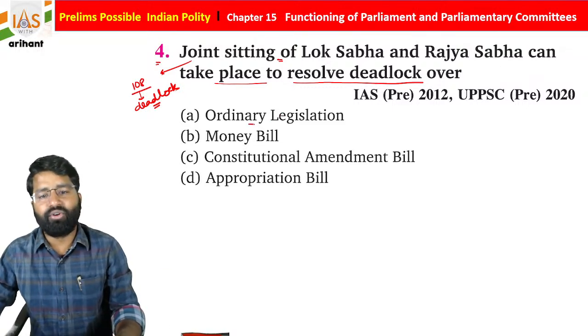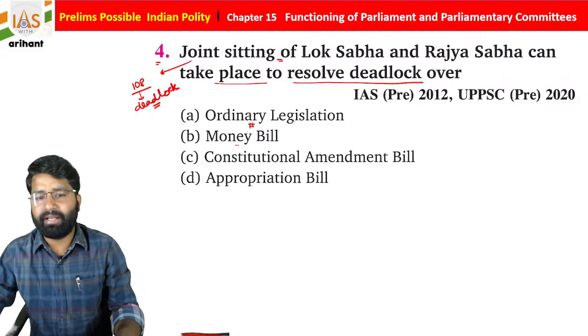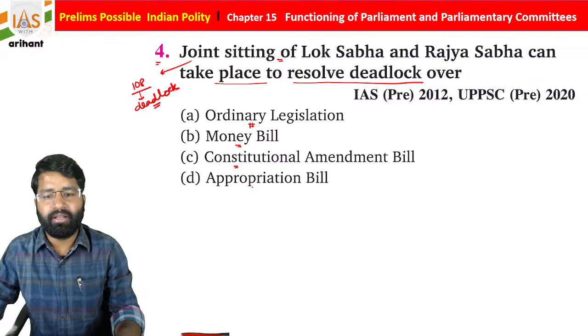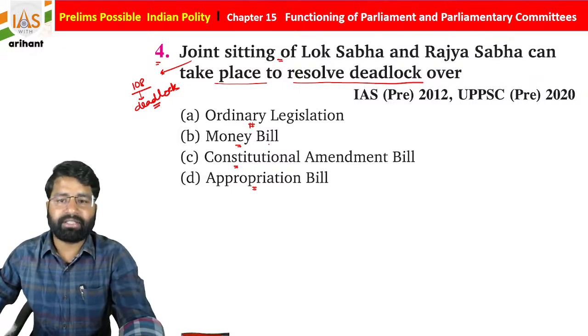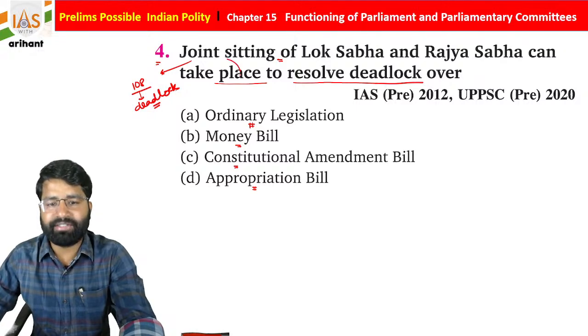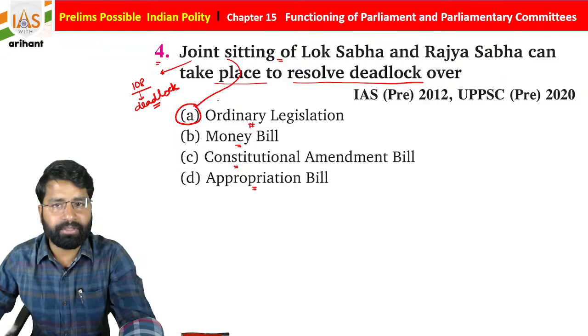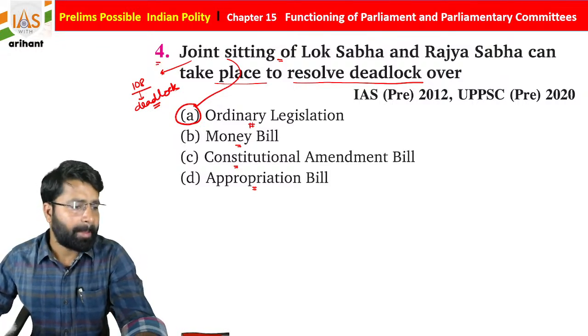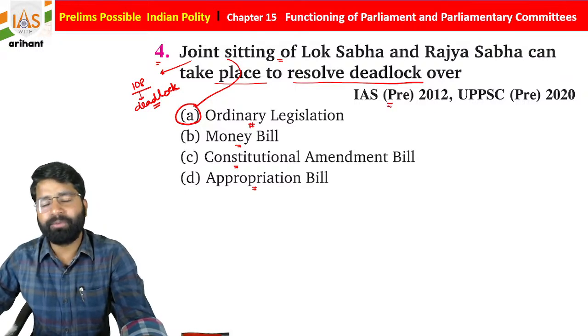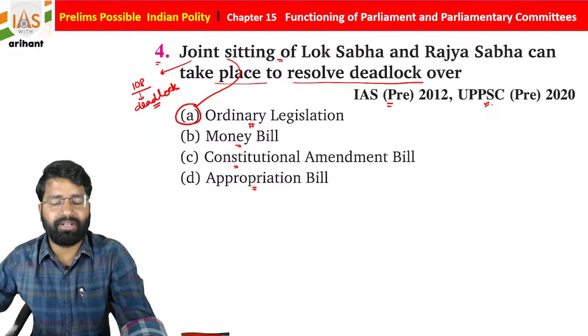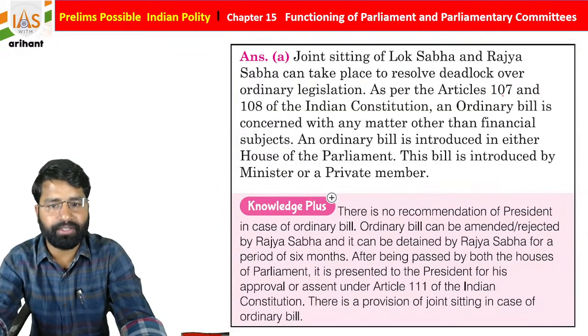So is it over ordinary legislation, over the money bill, over the constitutional amendment bill, or over the appropriation bill? So we already discussed this joint session can only be done for ordinary legislation, not for the financial matter, not for the constitutional amendment matter. So this is just a fact. Okay, so this was in UPSC IAS Pre 2012 as well as in UPPSC 2020.